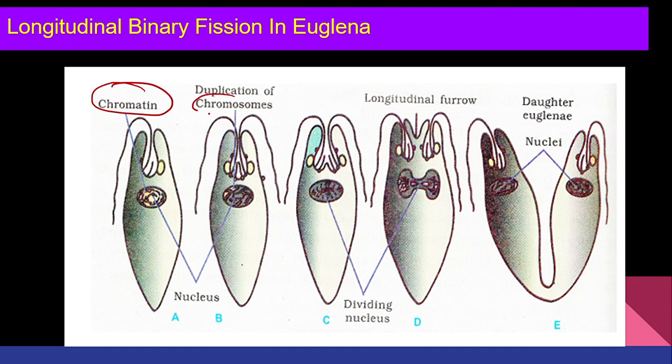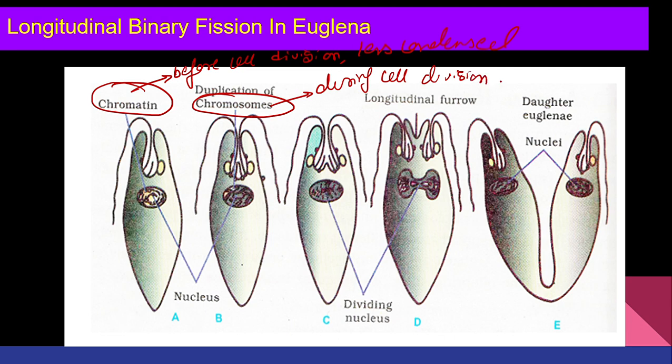Class, tell me what is the difference between chromatin and chromosome? Both are the genetic material. Chromatin you will see before cell division and it is less condensed. But when we talk about the chromosome, you will see it during cell division and it is more condensed or highly condensed. That's how you are able to see them, right?